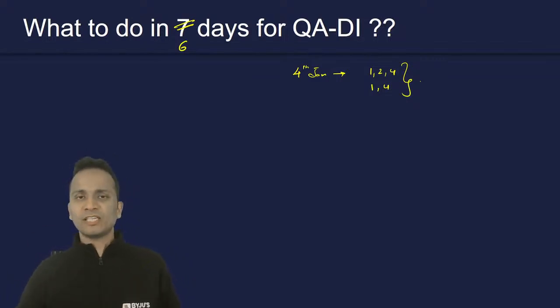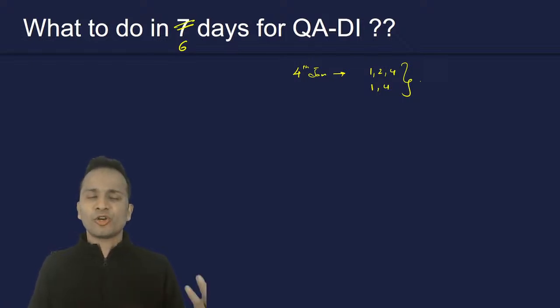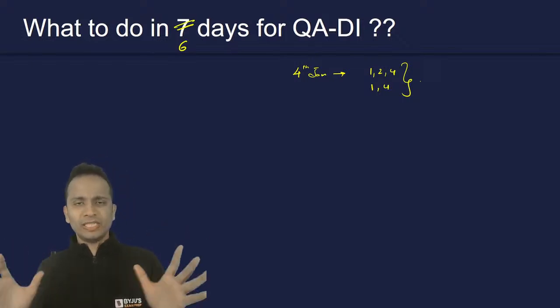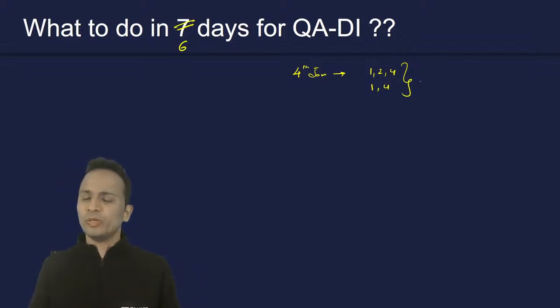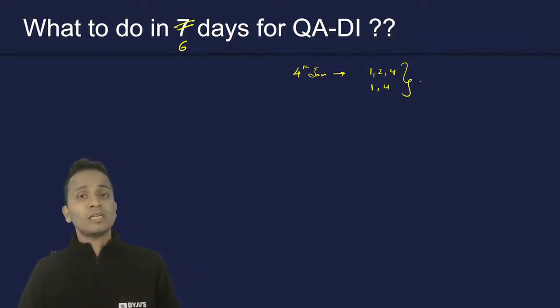So 5th of January and 6th of January should be kept very light, wherein you can read some newspaper, read some GK stuff, and practice for your essay writing, right? In these last 2 days, you should be doing only those things. Now, what is to be done in these 4 days as far as QA is concerned?